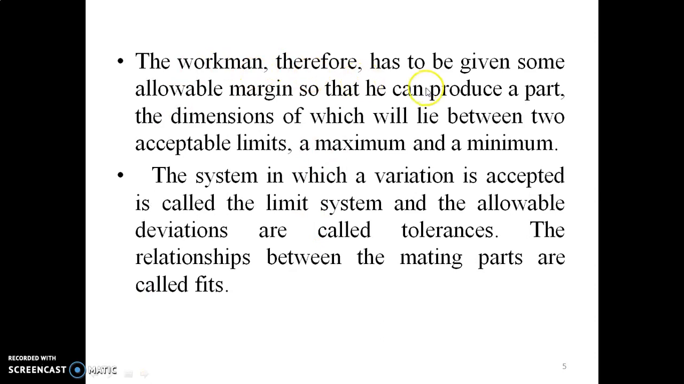Second, the workman therefore has to be given some allowable margin so that he can produce a part the dimensions of which will be between two acceptable limits, a maximum and a minimum. The system in which a variation is accepted is called a limit system, and the allowable deviations are called tolerances. The relationships between the mating parts are called fits.